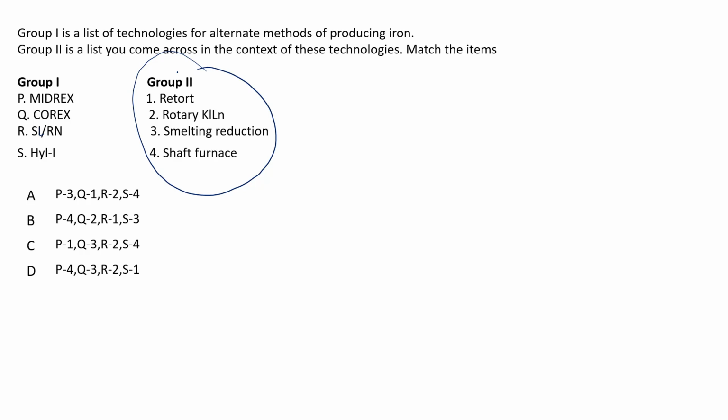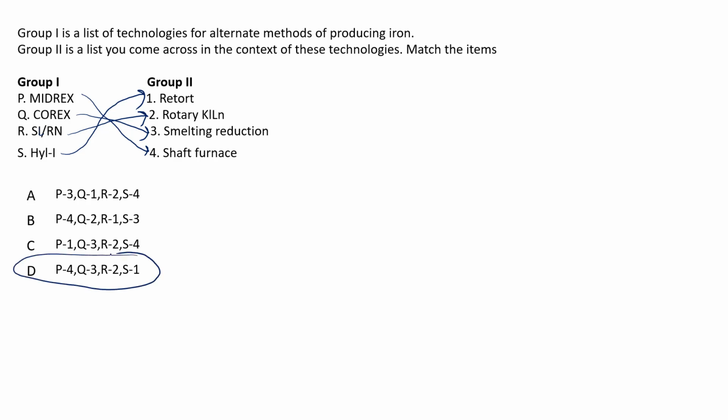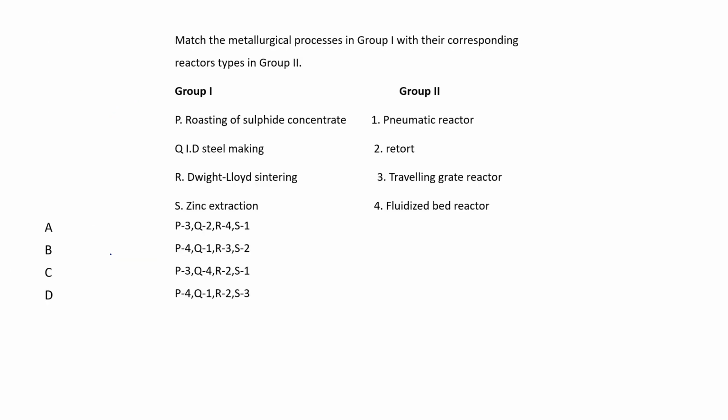In case of Midrex, we know it is done in a shaft furnace. Corex is a smelting reduction process. Then SL/RN is done in the rotary kiln. Then HYL 1, the last option, will be the retort, the left one. So P matches with 4, Q matches with 3, R matches with 2, and S matches with 1. So it will be option D over here. Okay, now let us move to the next question.